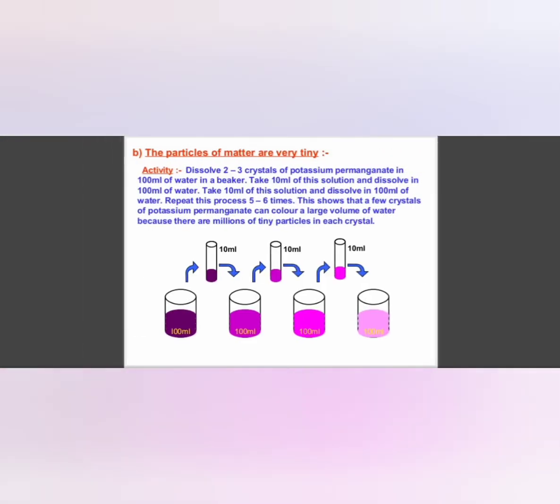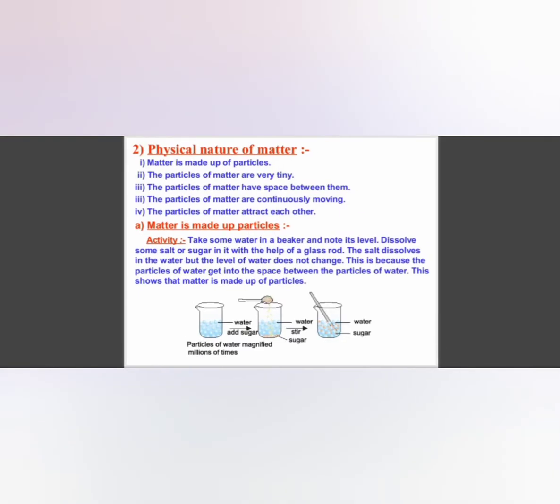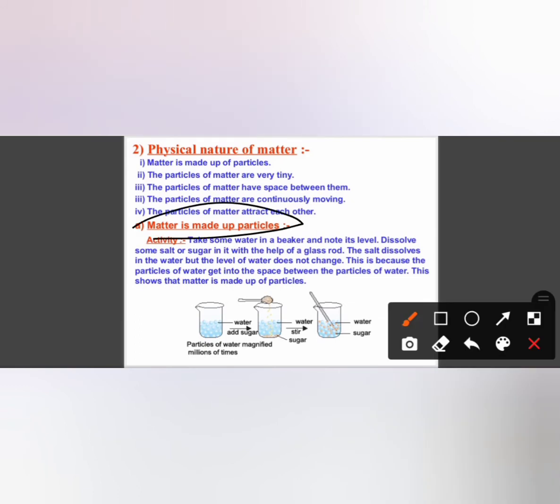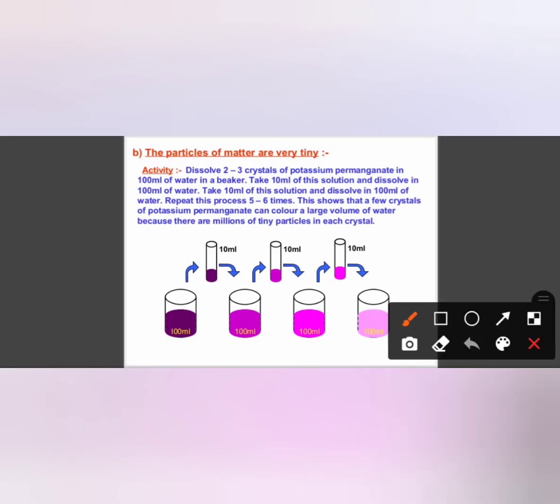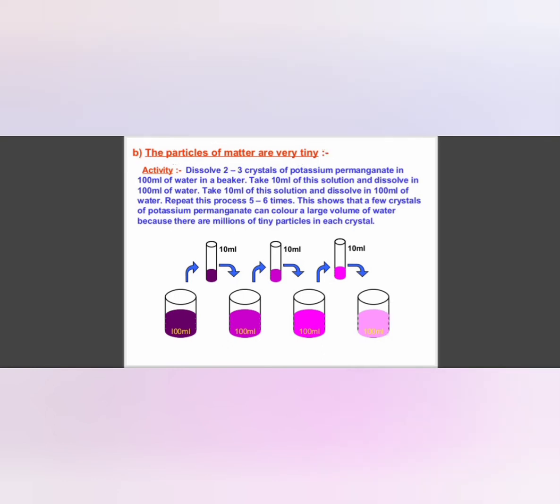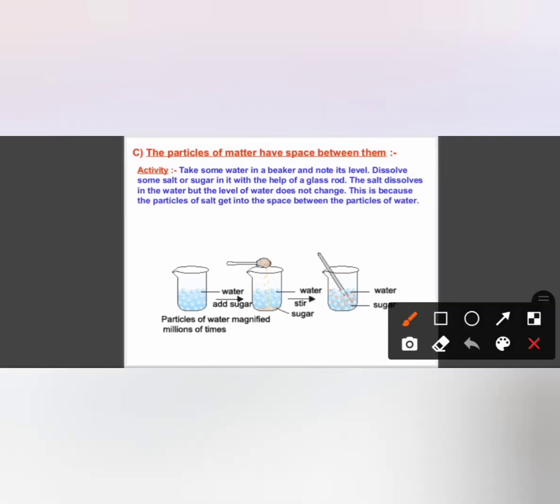Now let me give you a brief intro. We know matter is made up of particles, right? So here we have a salt or sugar activity, in which we need to make a solution. Then particles of matter are very tiny. Here it is potassium permanganate. Guys, all these activities are mentioned in your NCERT textbook. Particles of matter have spaces between them.